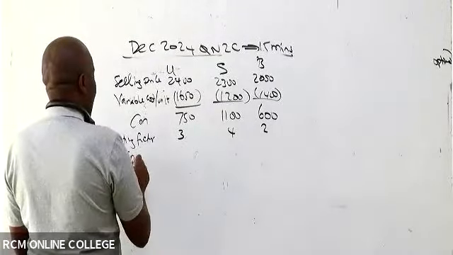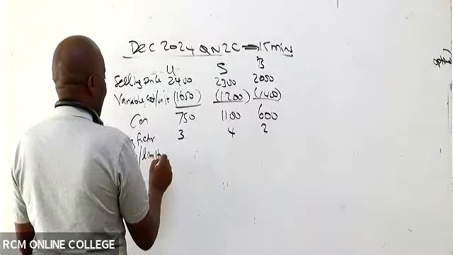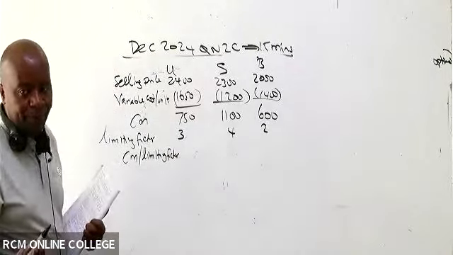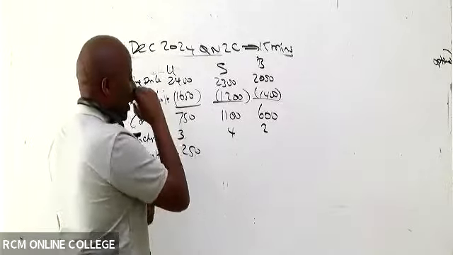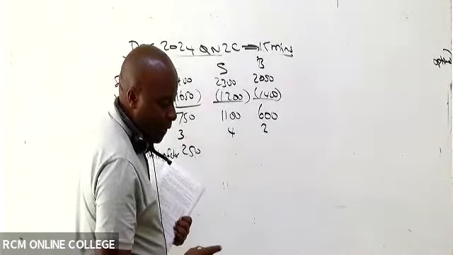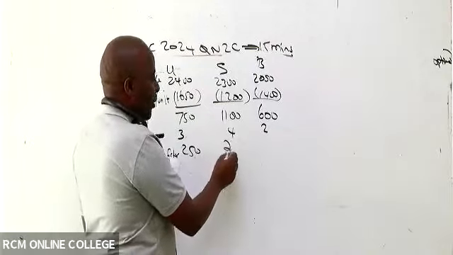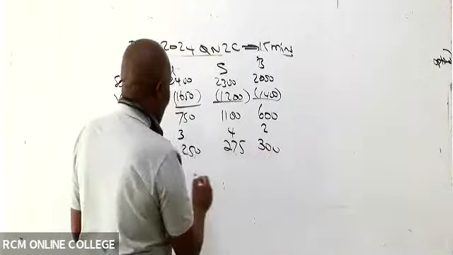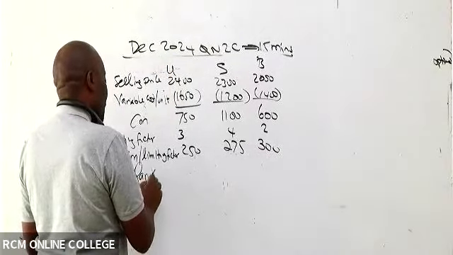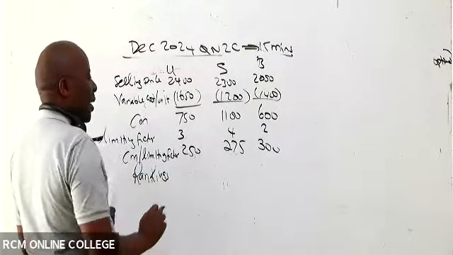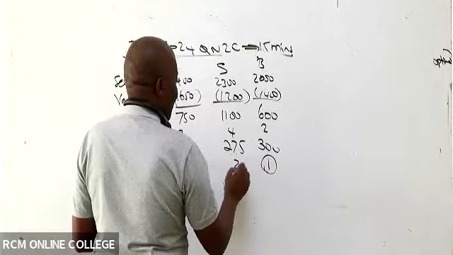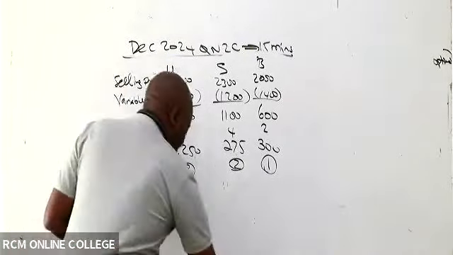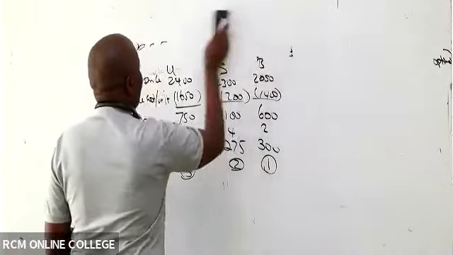So then come and give us the contribution per what, somebody? Per limiting factor, isn't it? Or per scarce resource. So 750 divided by 3 gave you guys what figure? 250. 1,100 divided by 4 gave you guys what figure? 275. Then lastly, what do we have here, somebody? Were you able to do the rankings yourselves? Yeah, very easy, easy peasy. So rankings: this takes up number 1, this takes up number 2, this takes up number 3. Then you should be able to go ahead and give us the optimal production mix.